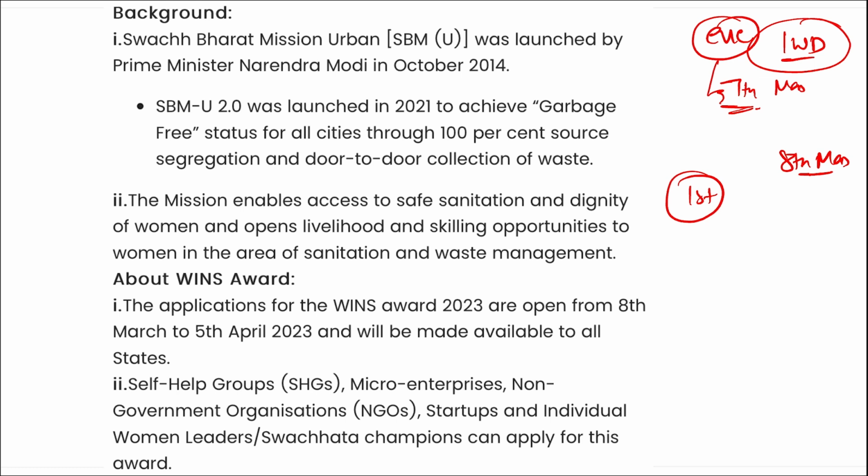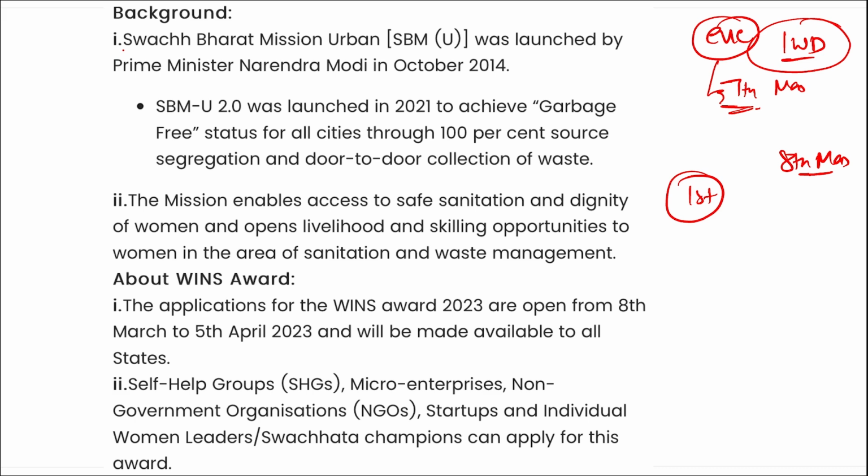And basically what was the aim of these awards to be presented? It is to highlight the impact of women in sanitation and waste management. The main aim here is to recognize, celebrate and disseminate the inspiring and exemplary initiatives in urban sanitation and waste management that are led by various women organizations as well as individual organizations.